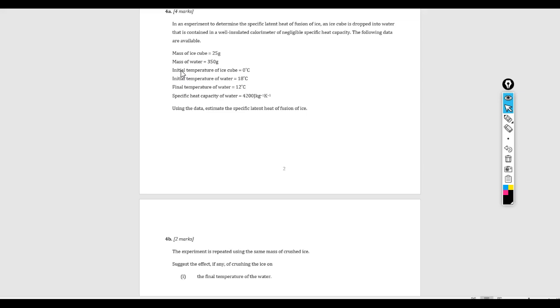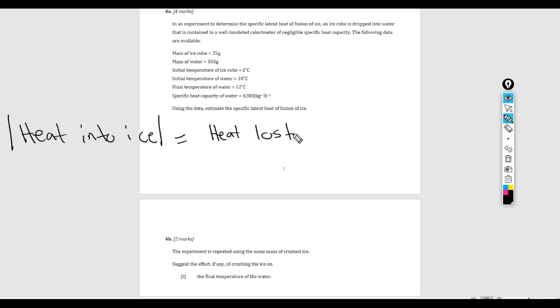The concept behind this kind of question is that if we have a well-insulated container of negligible specific heat capacity, that means the heat going into the ice is equal to the heat lost by the water.